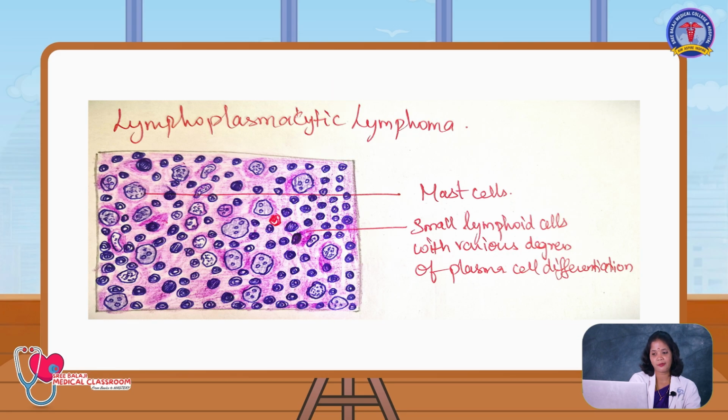And lymphoplasmacytic lymphoma, here you can see the plasmacytoid cells in the bone marrow biopsy, and here you can see the varied number of lymphocytes with atypical lymphocytes and small lymphocytes in the picture. Thus we conclude with today's topic.